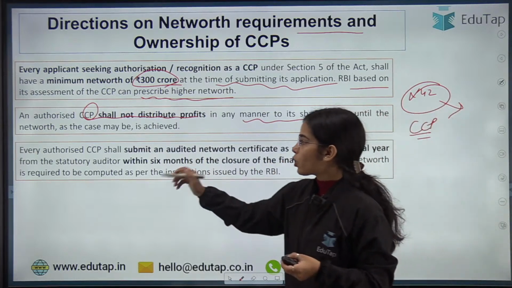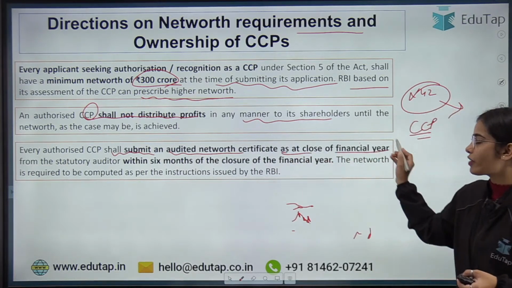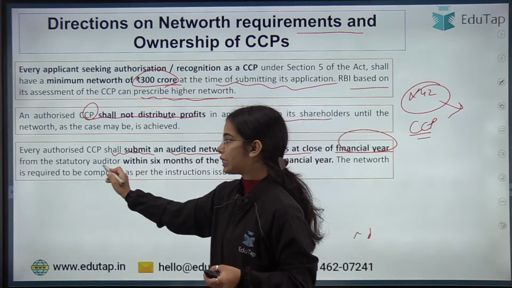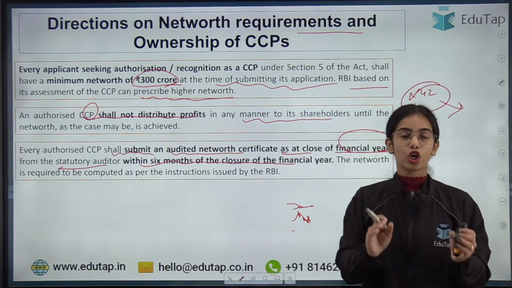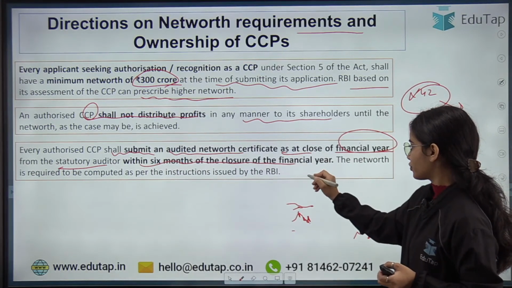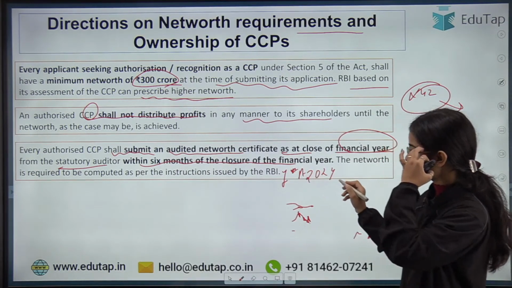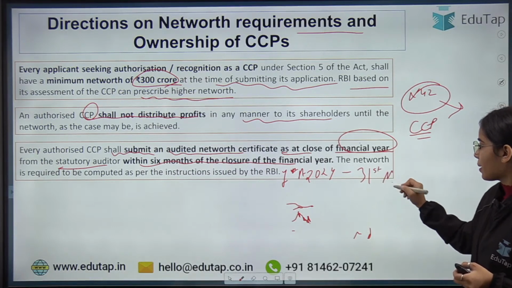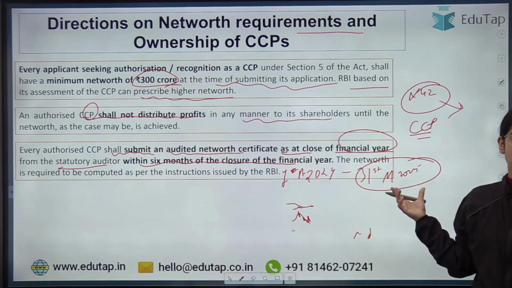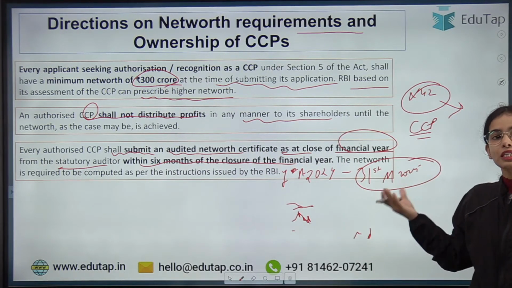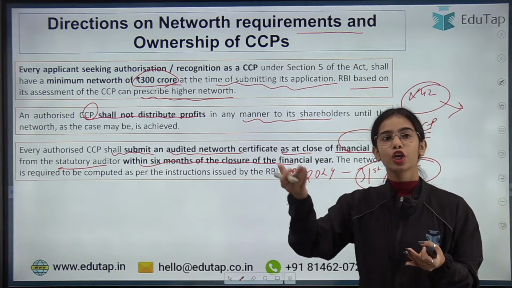Every authorized CCP shall submit an audited net worth certificate as at close of the financial year, from the statutory auditor, within 6 months of the closure of the financial year. The financial year started on 1st April 2024 and will end on 31st March 2025. So within 6 months after 31st March 2025, the net worth certificate has to be provided to the RBI.